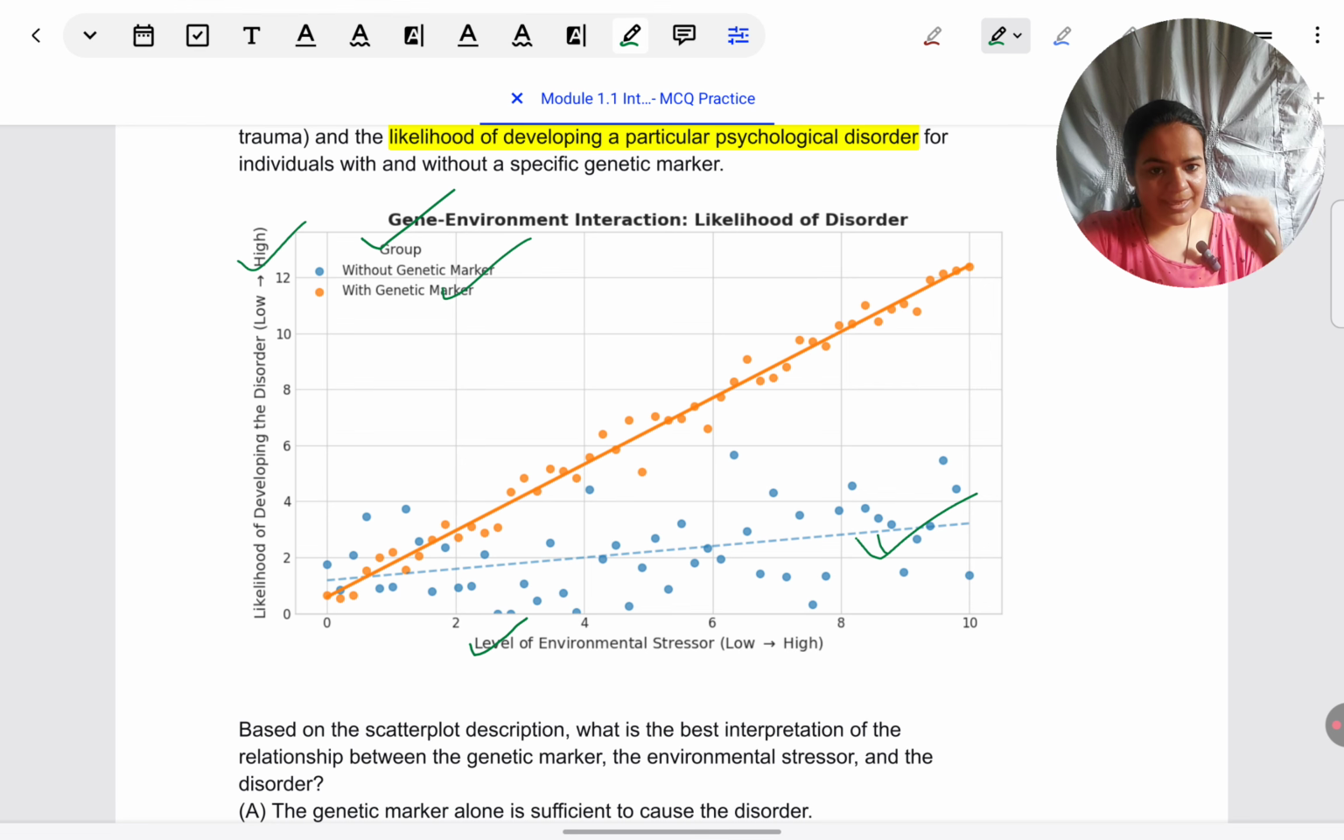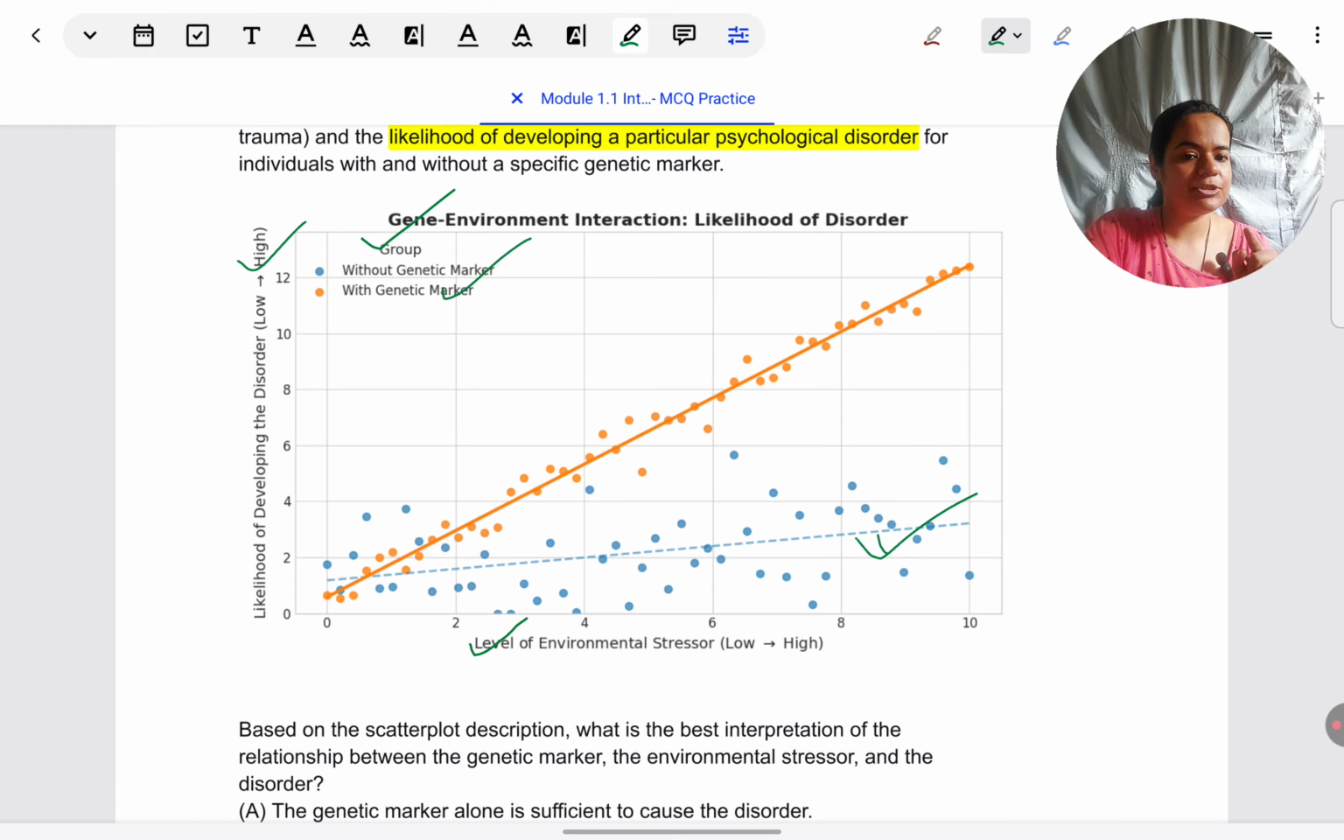And looking at the blue line, I can see there also there's a positive trend that is also going upwards. Even in that case, people who do not have a genetic risk or a genetic marker, even for them, their risk of developing the disorder does become high when the level of environmental stressor is high. But only when I compare both the lines, orange and blue, I see that the slope is not as sharp for the blue line.